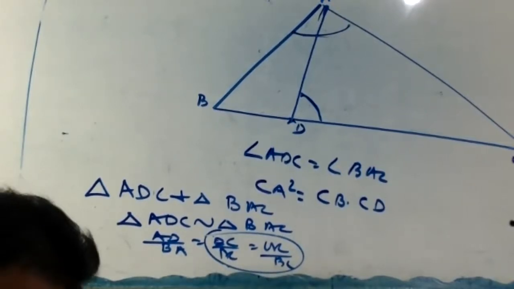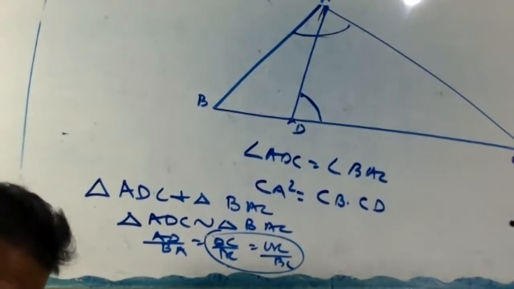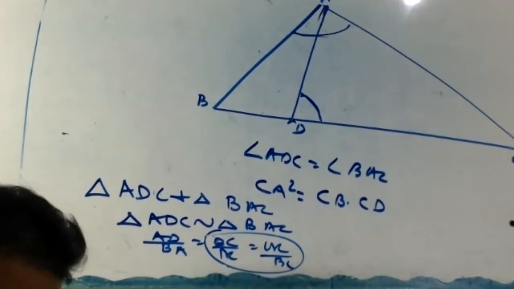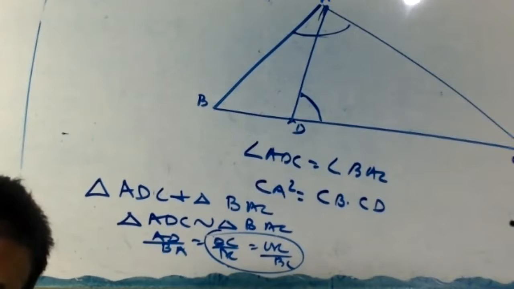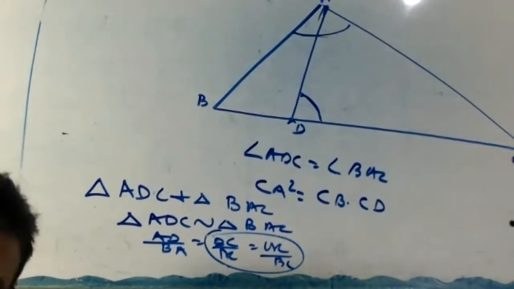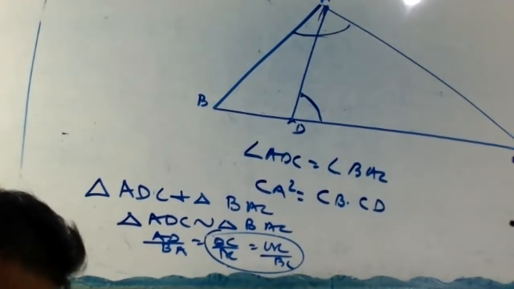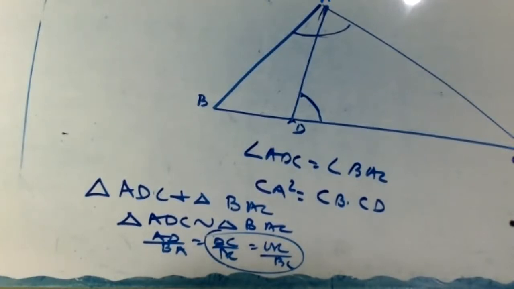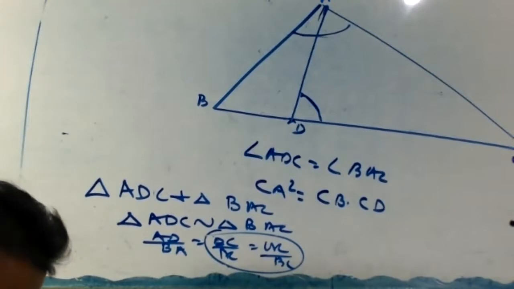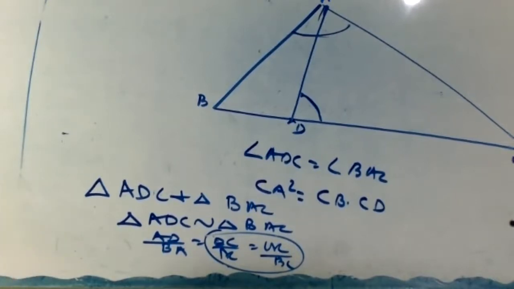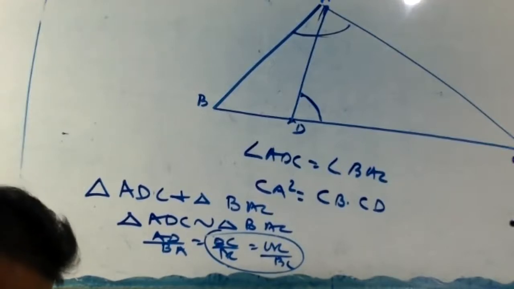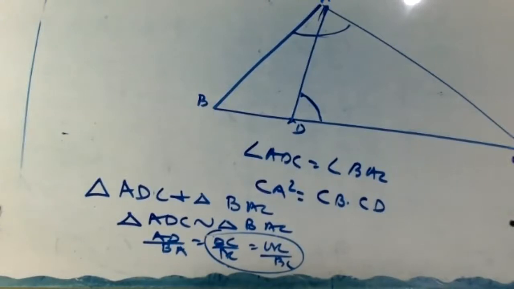Okay, so next one. A vertical pole of length 6 meter casts a shadow 4 meter long on the ground.